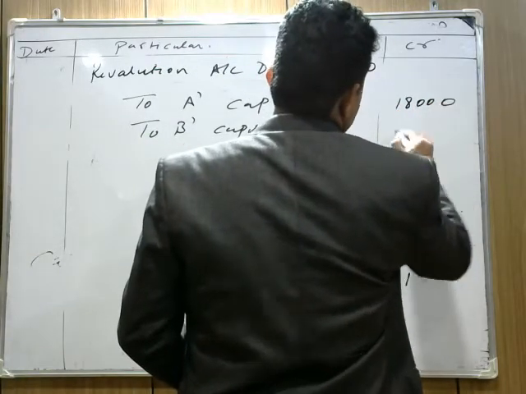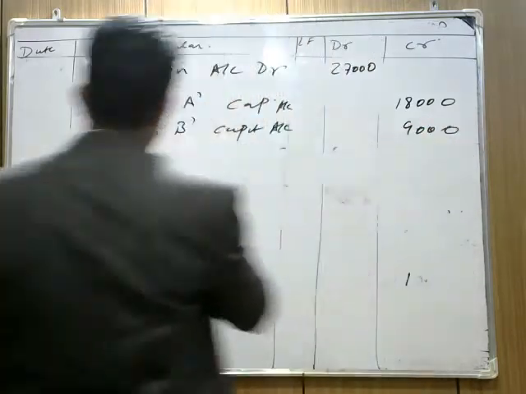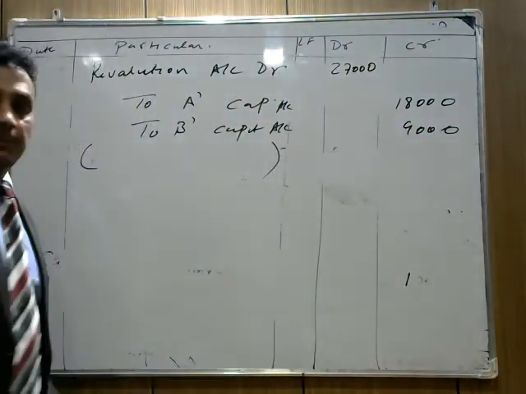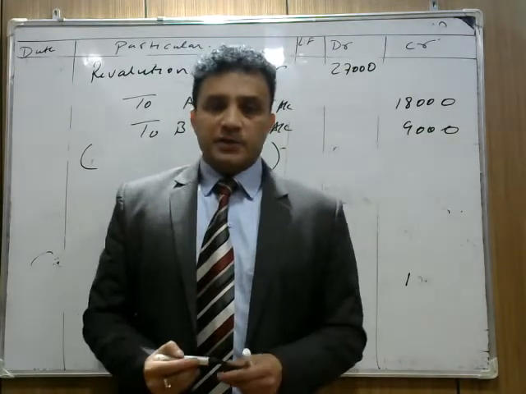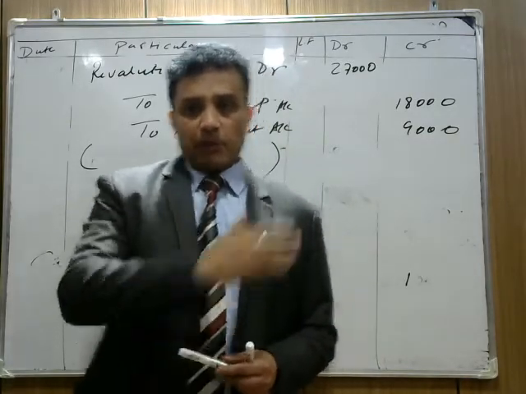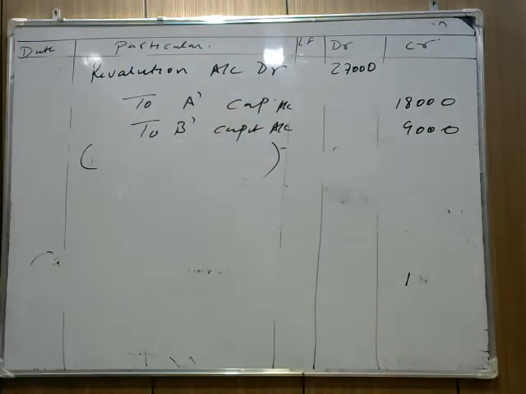We write 18,000 and 9,000, being profit on revaluation transferred to partners capital account. Please note down. Okay. Next we need to prepare the revaluation account now.